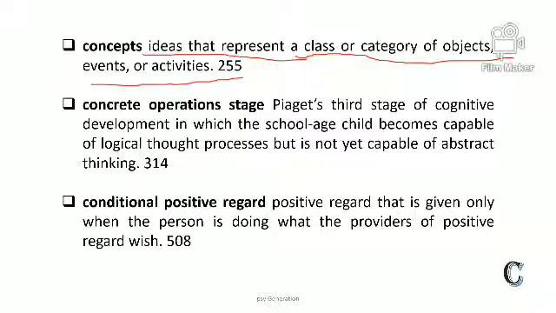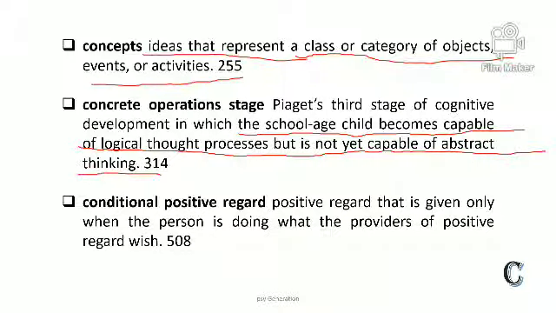Second is concrete operational stage. This is given by Piaget's theory. Piaget's third stage of cognitive development, in which the school age child becomes capable of logical thought processes, but is not capable of abstract thinking, but the reversibility quality is developed in this stage. This is called the concrete operational stage. There are 4 types of stages. This is the third stage.